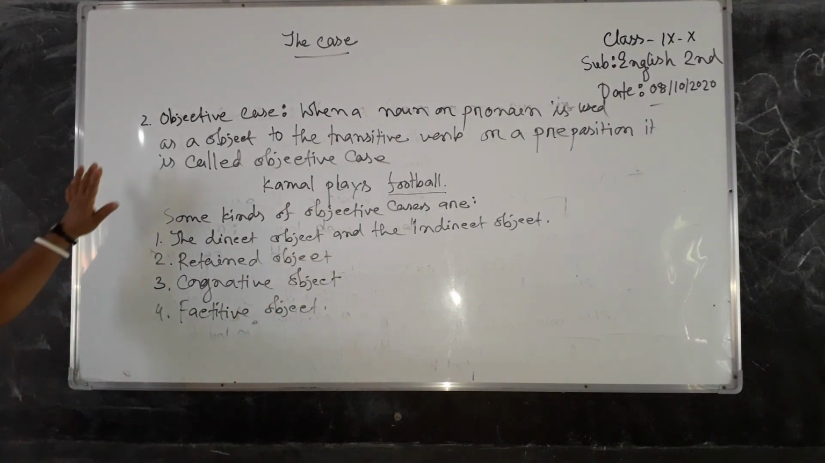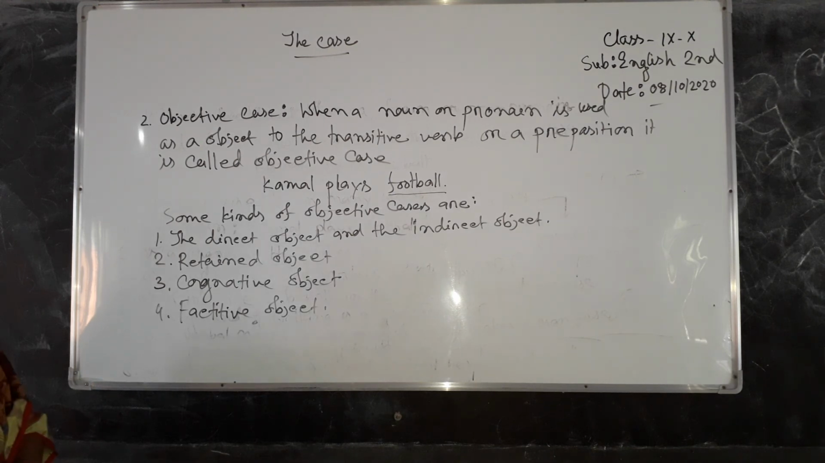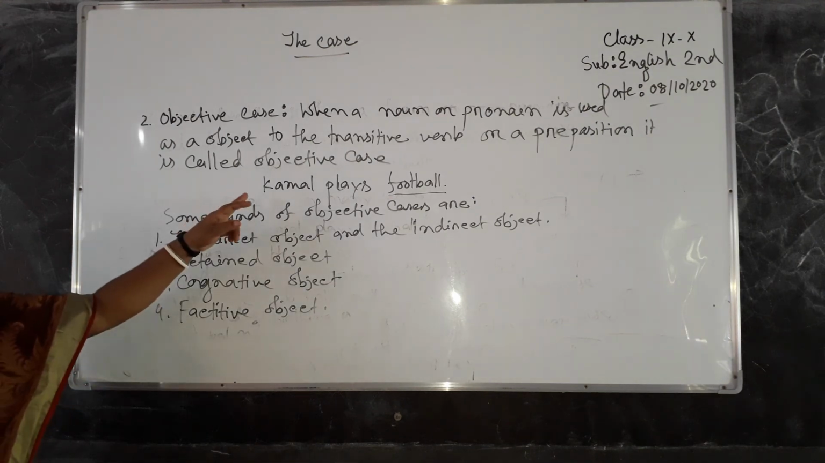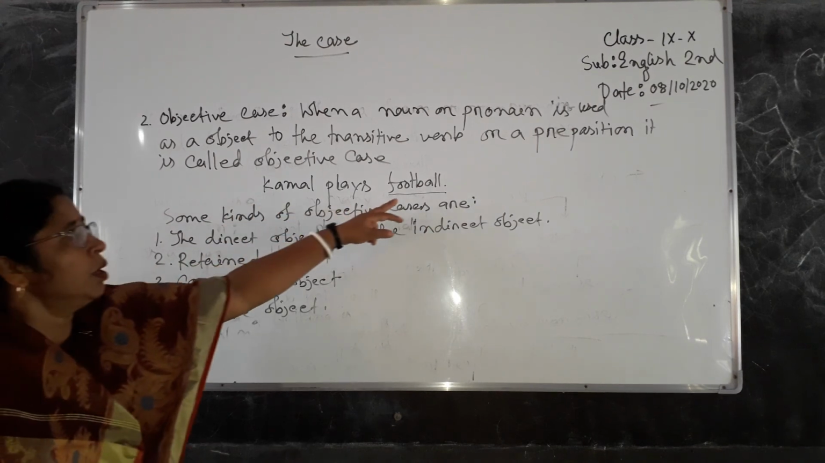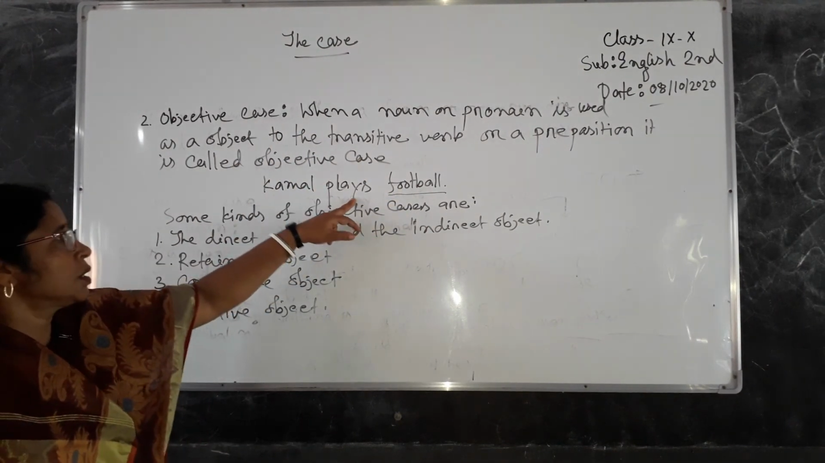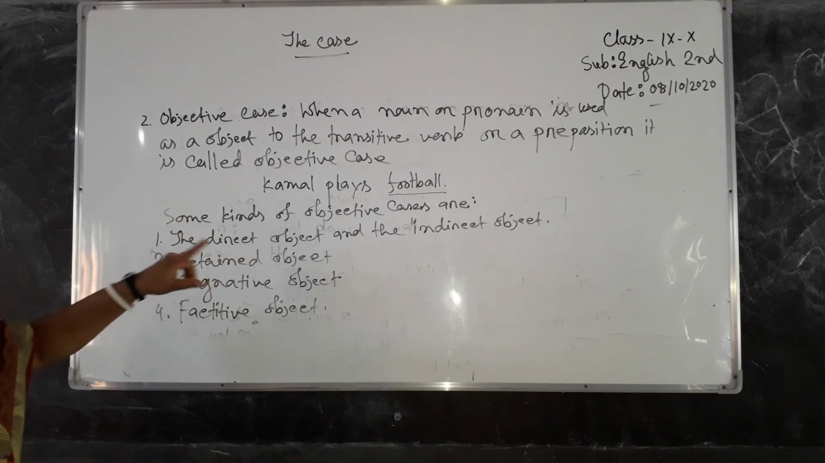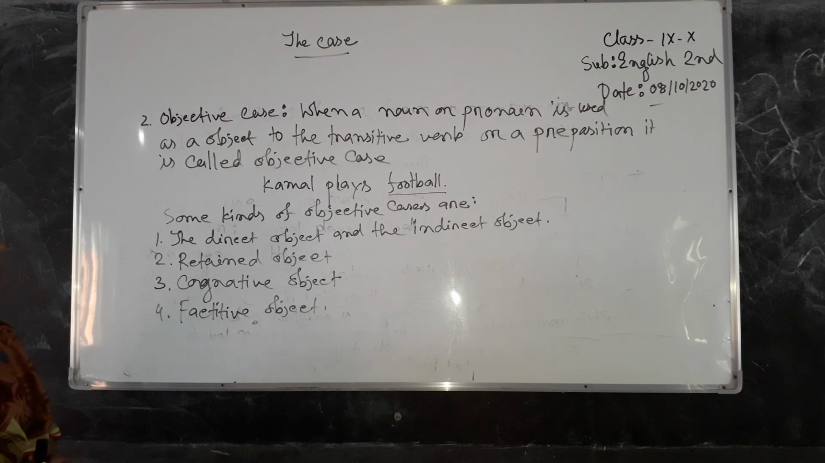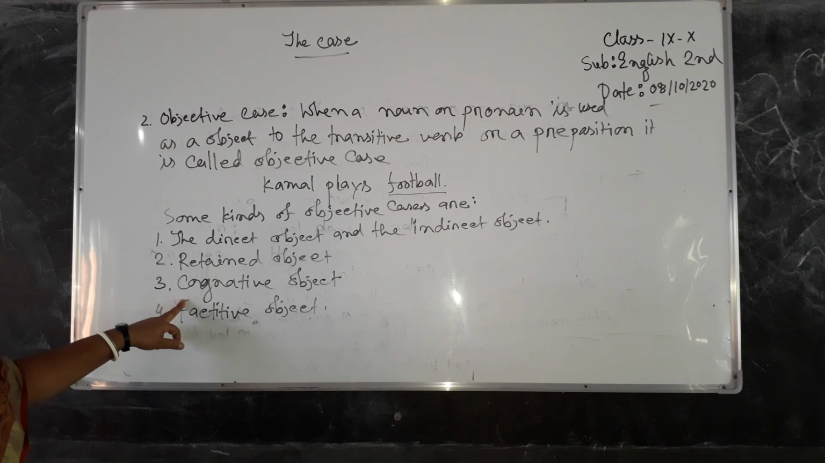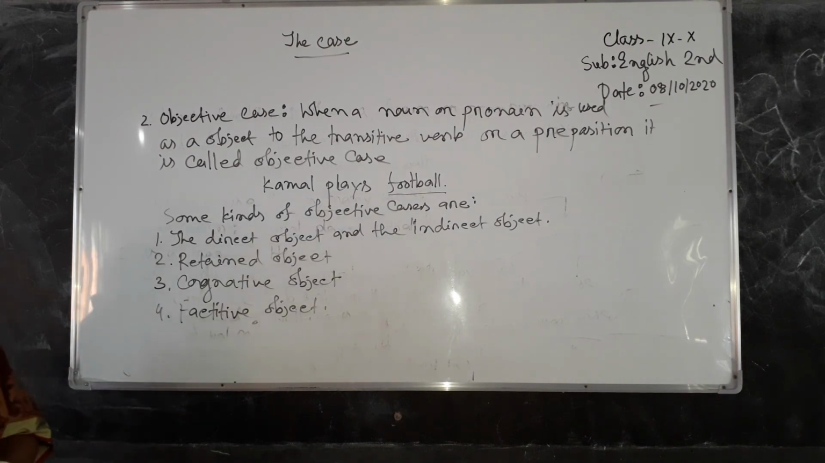Dear students, follow the word. What is the definition of objective case? When a noun or pronoun is used as an object to the transitive verb or a preposition, it is called the objective case. The example is Kamal plays football. Football is the objective form in this sentence. And you know that there are some kinds of objective cases. The first, the direct object and the indirect object. The second is retained object. The third one is cognate object, and the fourth is factitive object. Okay.